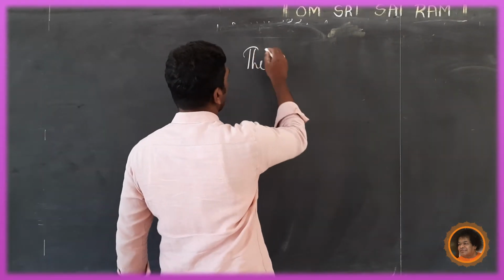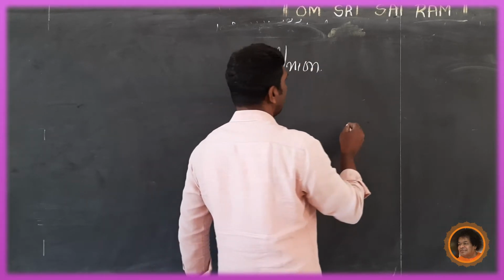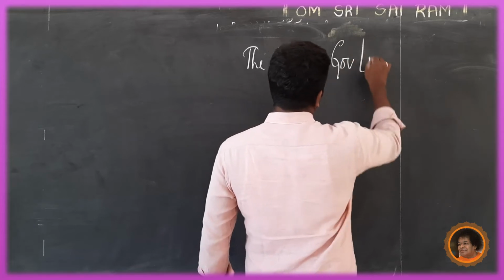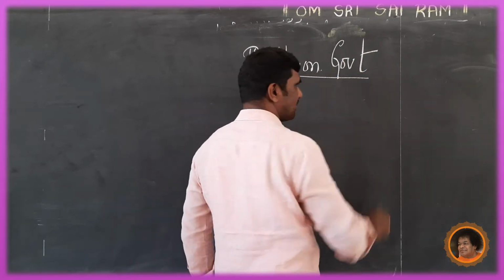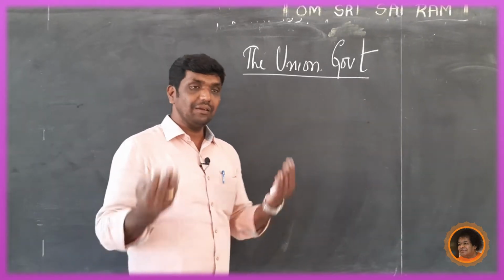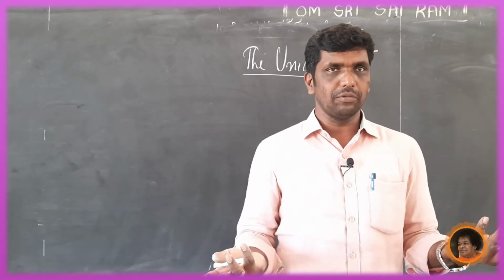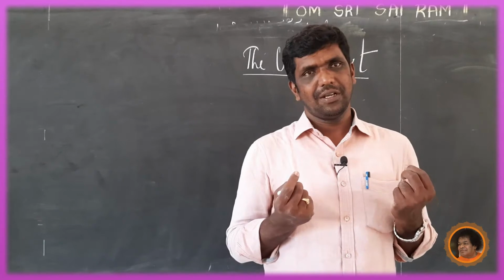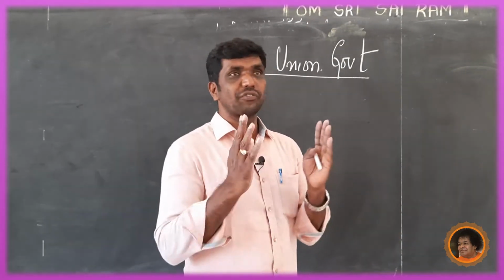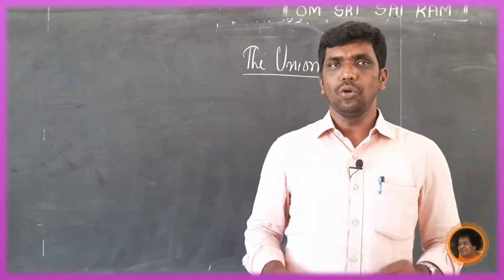Dear students, in the previous class we started the lesson, the Union Government. There we discussed it. The United States of America has a federal form of government, and France is the best example of a unitary form of government. And then we discussed the parliamentary system, which we call Sansad. And we discussed the qualifications required to become a member of Rajya Sabha as well as Lok Sabha.